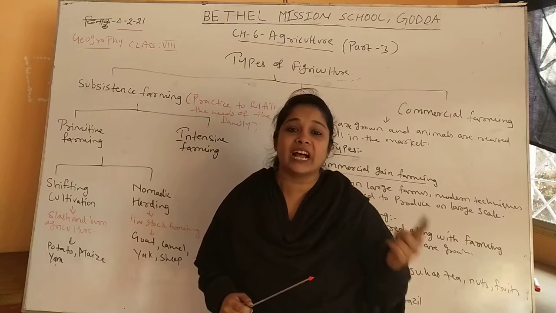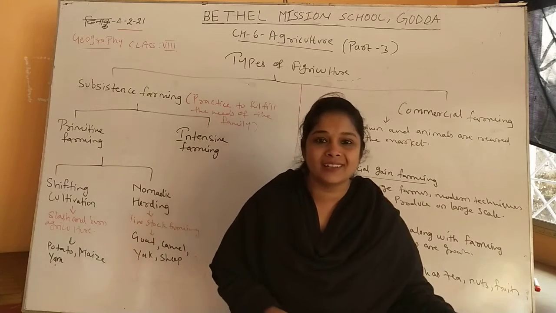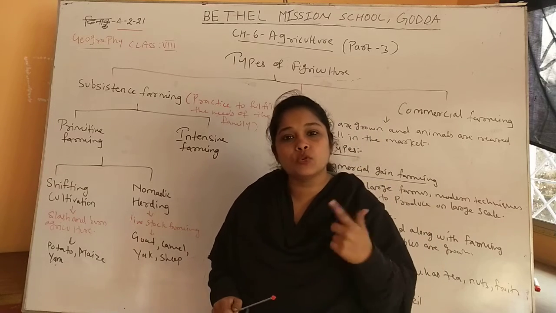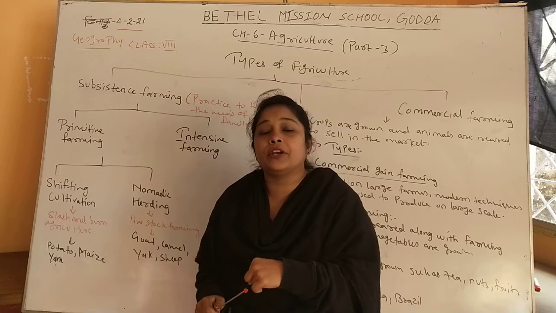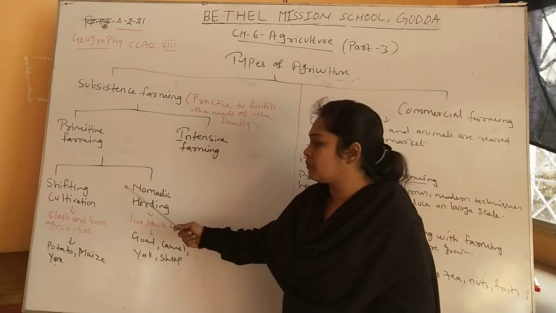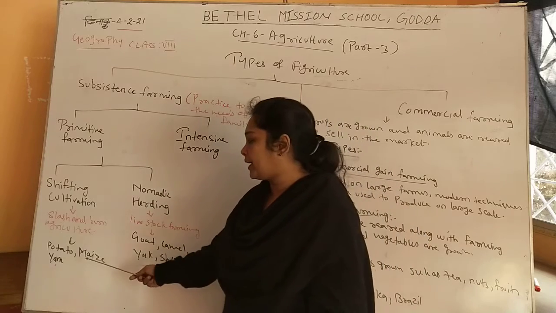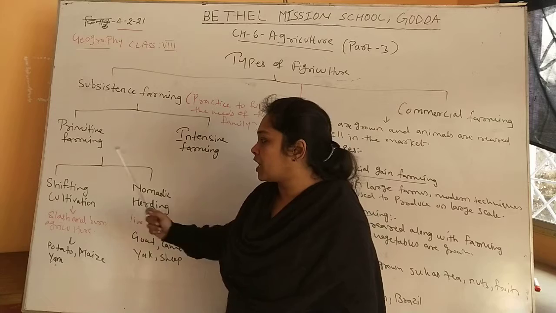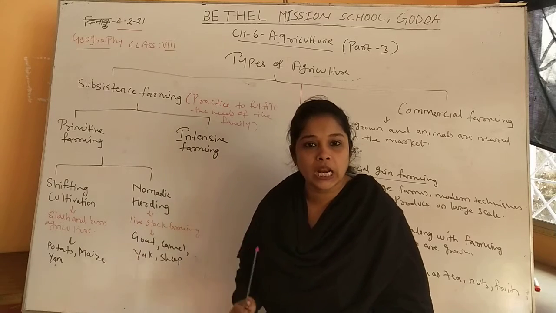After harvesting the crop, they move on to some other land for agricultural purposes. That particular land is not used again and again, as its fertility is reduced because of the burning process. So over here you can say that it is shifting cultivation, especially potatoes, maize, yam. These are the crops which can be grown in shifting cultivation on that particular land.